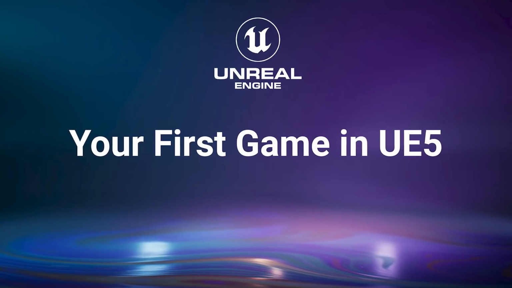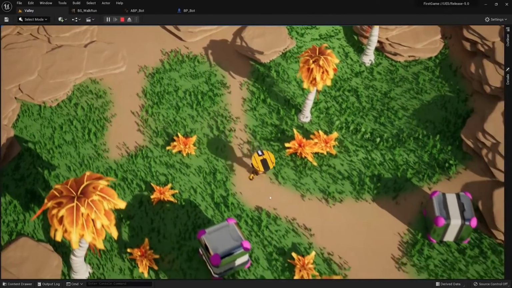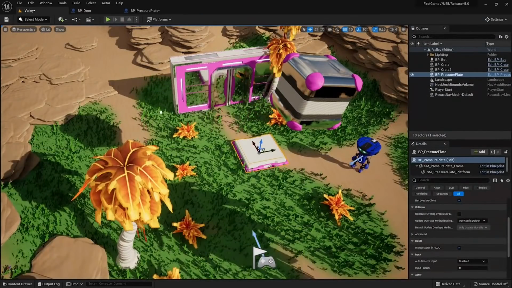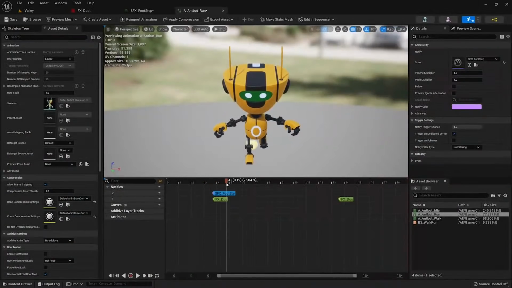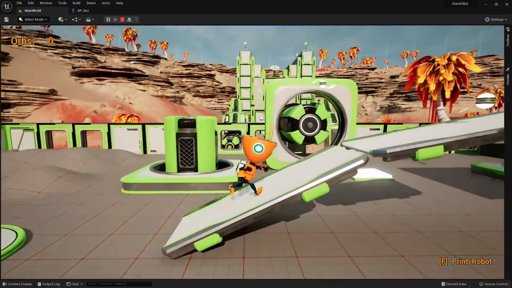Or dive into Your First Game in UE5, a practical in-editor demonstration of how to get started making a game from scratch, highlighting UE5 features along the way. We show how fast you can create a game leveraging new and established features of the engine.